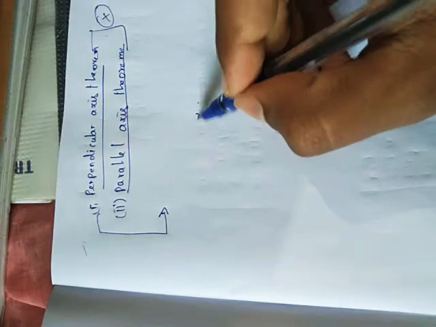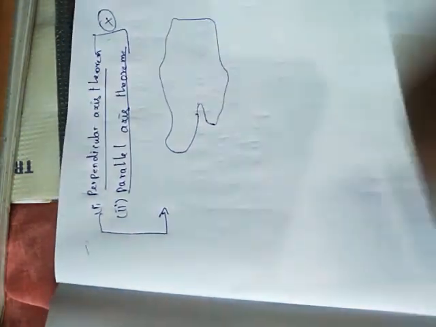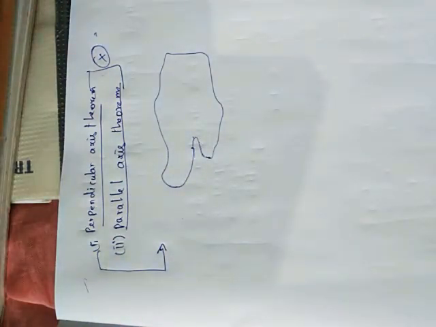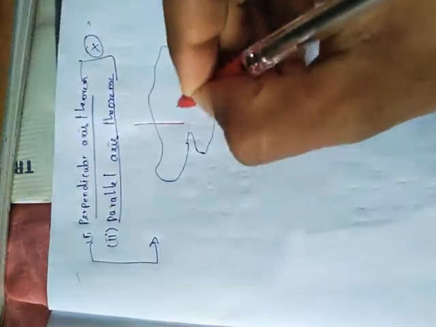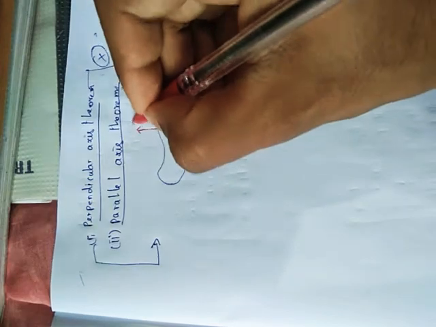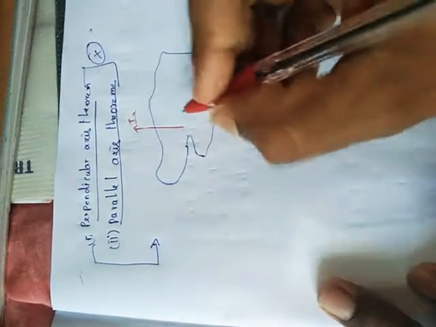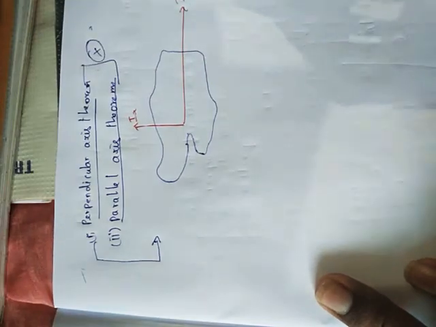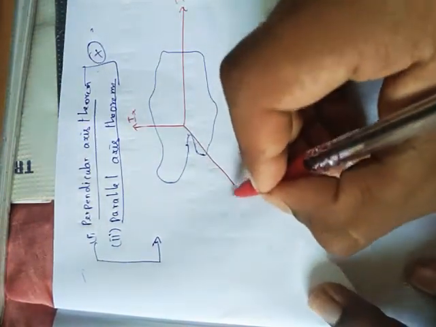Whatever the rigid body, it has three planes. You already know that: the X plane, Y plane and Z plane. I'm just going to mention it here. This is the moment of inertia towards the X axis, this is towards the Y axis, and this is towards the Z axis.